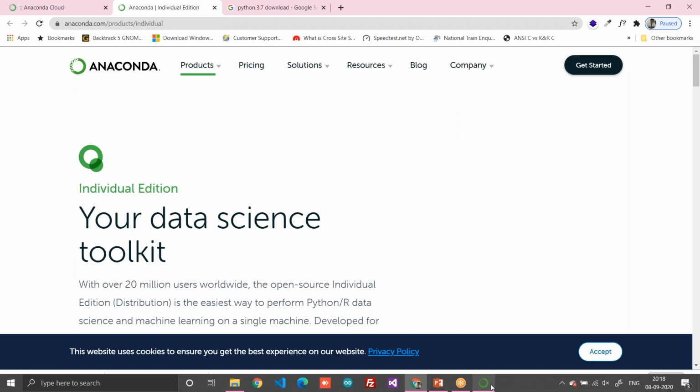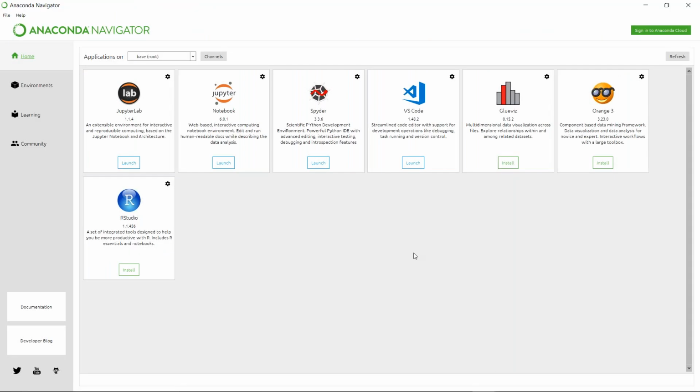Now, this is the message that it is showing, and you will find Anaconda right over here. So see, when you open Anaconda, you will find a box like this. Now you get JupyterLab. This is also a platform where you can write your code. Then Jupyter Notebook. In Notebook, I prefer basically Jupyter Notebook. Spyder is also where you can write, and VSCode. We will be using VSCode once we have completed the basics in Jupyter Notebook. So we'll set up everything today only.